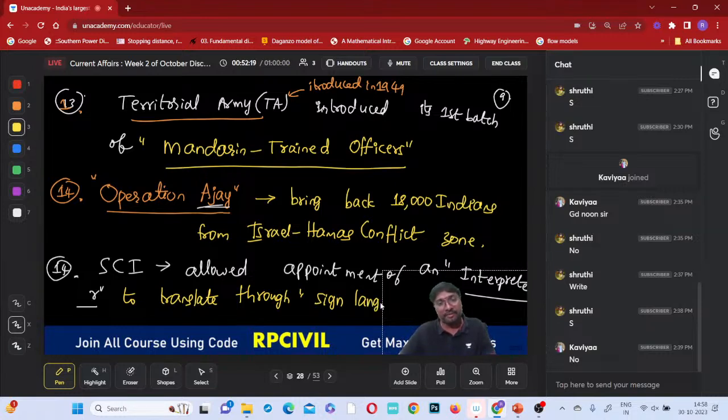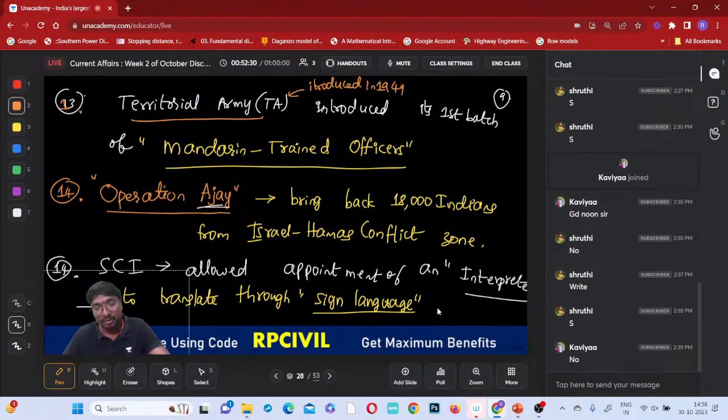So this interpreter will be translating the information through this sign language, right? For whom is it required mainly, tell me? For hearing impaired lawyers. What is the meaning of hearing impaired lawyers, you can say?